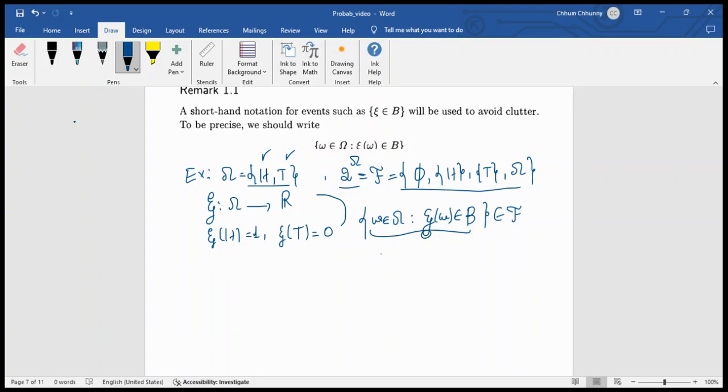So now we go to talk about the motivation of random variables.